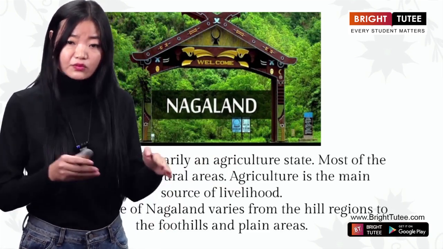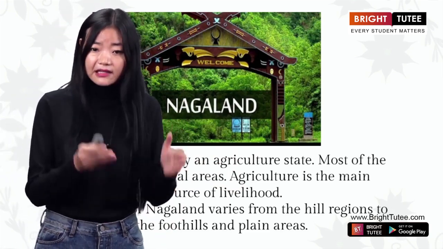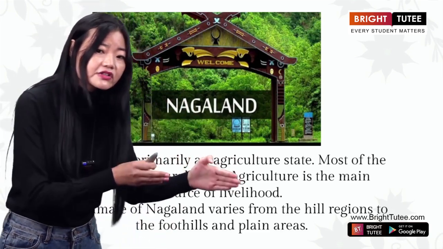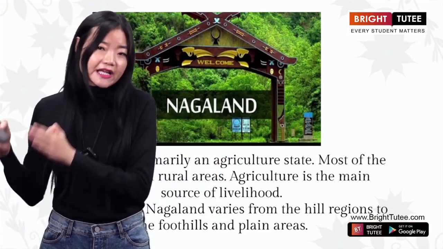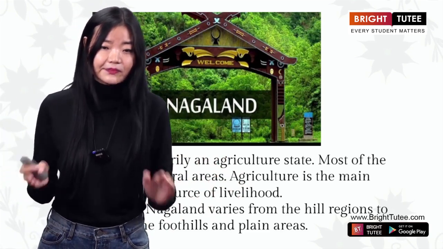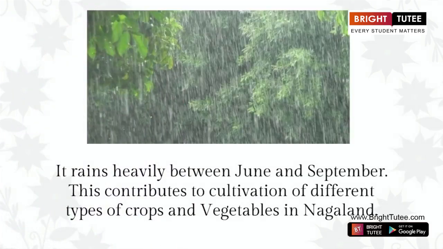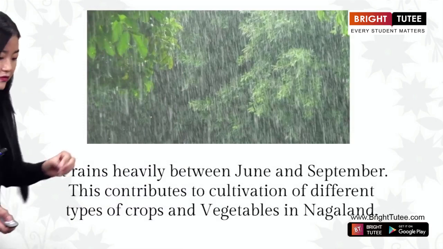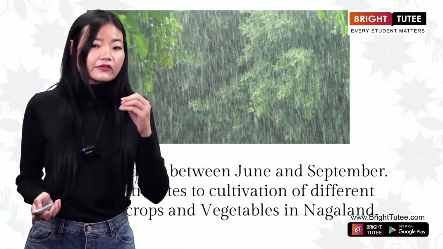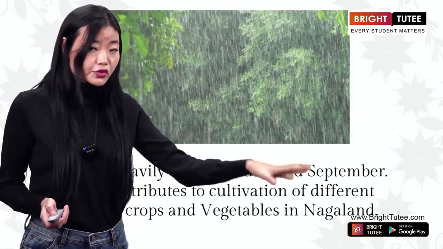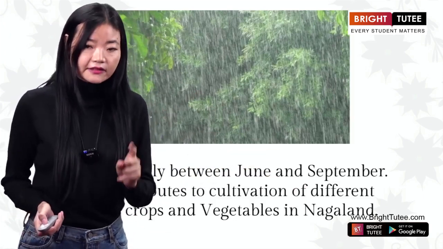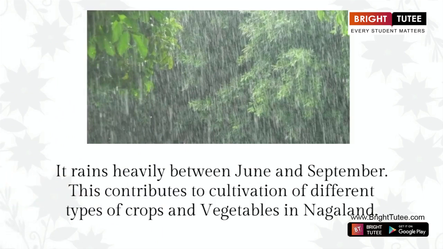So this is the reason why the Nagaland climate varies from the hill regions to the foothills and plain areas. Clear, everybody? All right. Now here, it is believed that it rains very heavily between June and September. This is very important for you all to remember. Yes, it rains very heavily between June and September in Nagaland. This is the reason why it contributes to cultivation of different types of crops and vegetables in Nagaland.